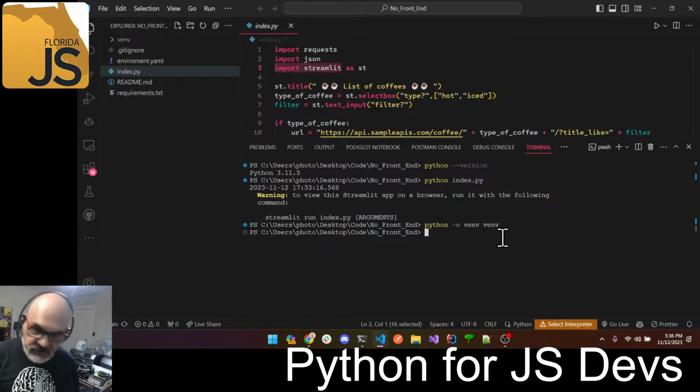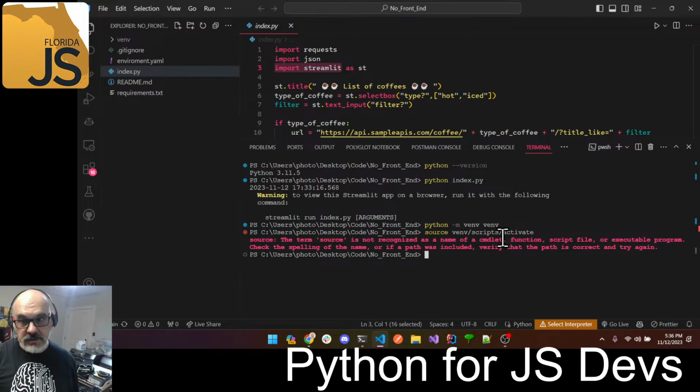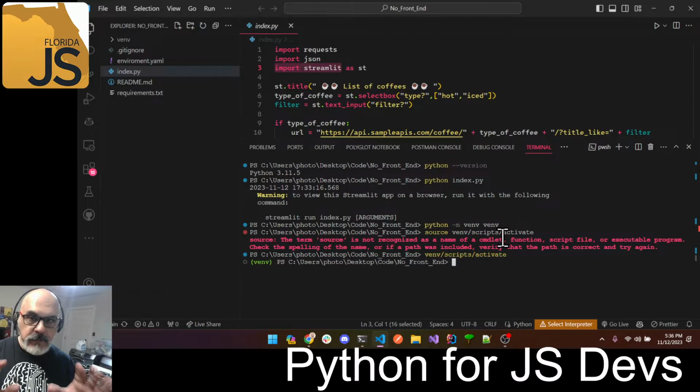Then we have to activate it. This is a little bit different in different environments. In a lot of them, you have to do source venv scripts activate. This will not work on Windows. So I do venv scripts activate, and I now have the venv environment in there. What that means is from now on, if I do pip install anything, it will do it in that directory at the very top. You should choose to git ignore that directory.